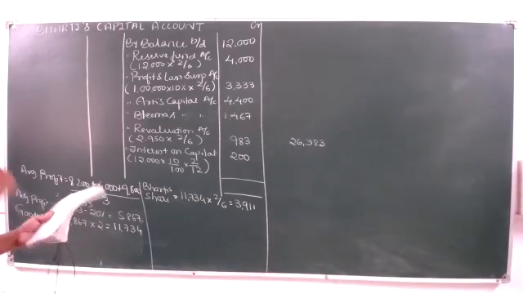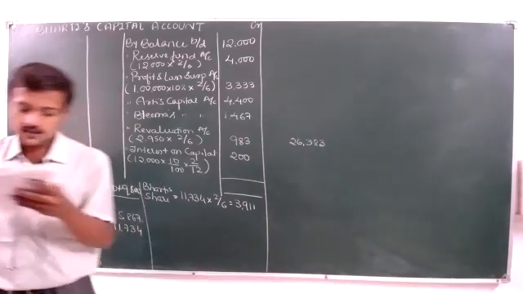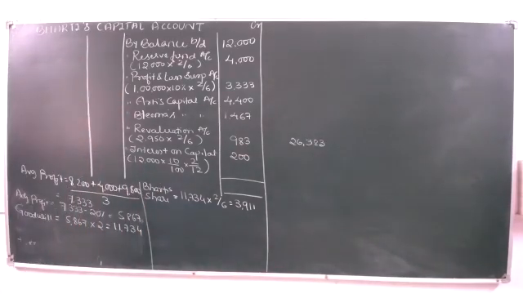Okay, because you read adjustment C, you can understand. It says her share of goodwill is to be calculated by taking twice the amount of the average profit of the last 3 years less 20%, and the profits for the previous years they have given, and we have taken the same thing.